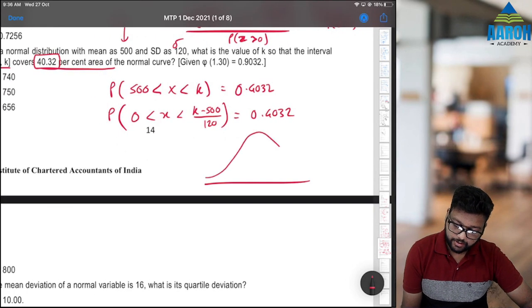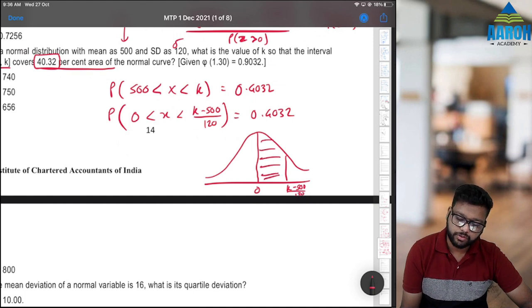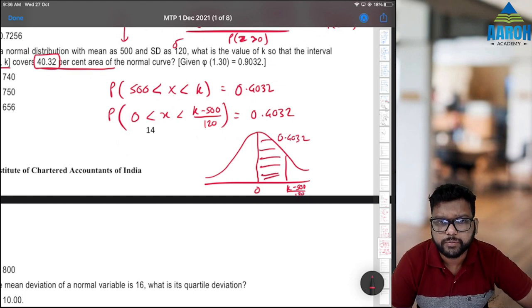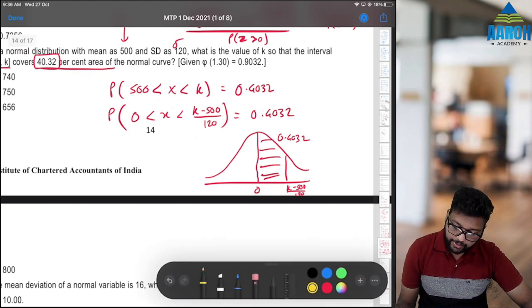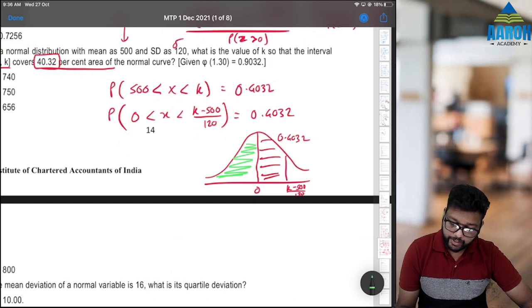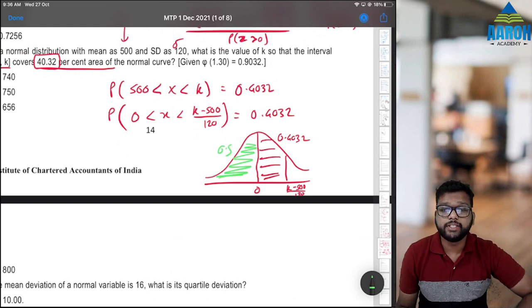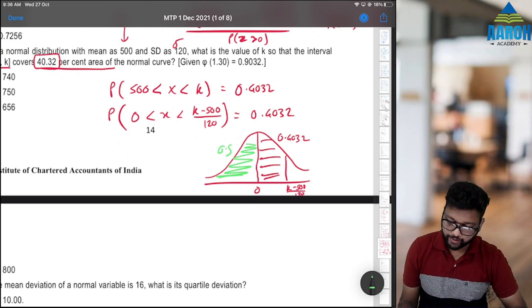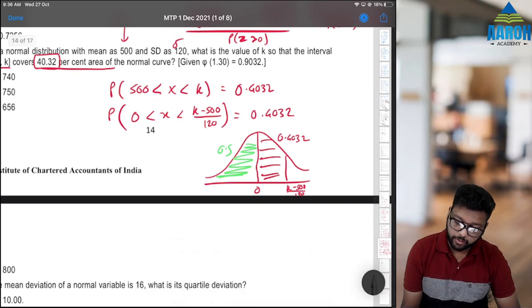That means the area from 0 to (k minus 500)/120 is 0.4032. If we add this extra area on the left side, that is going to be 0.5. So the answer will be 0.4032 plus 0.5, that is 0.9032.